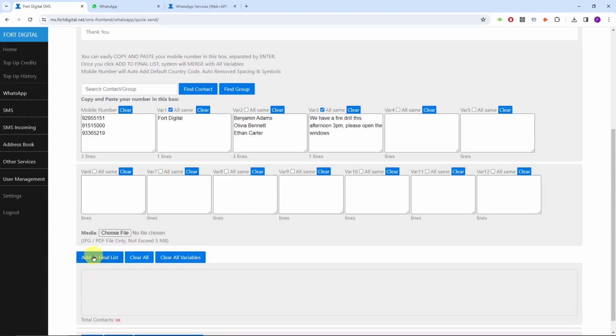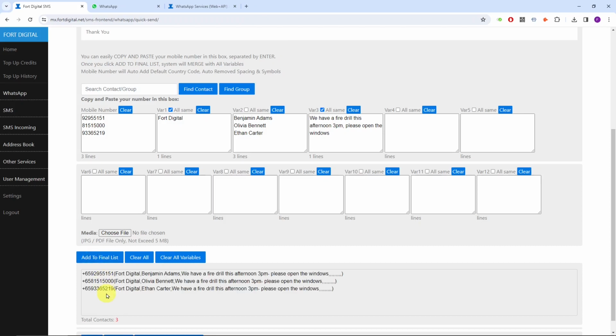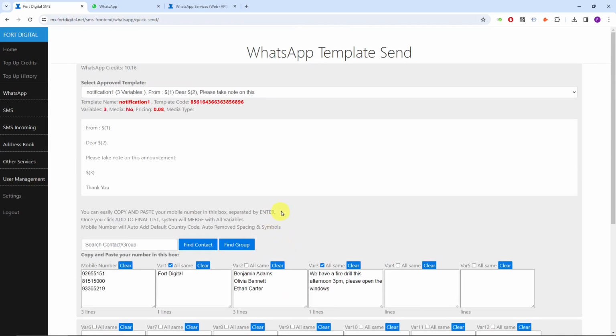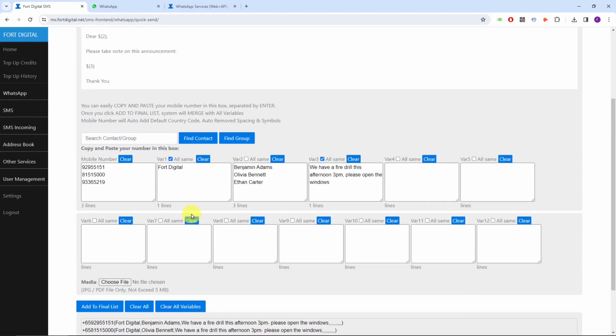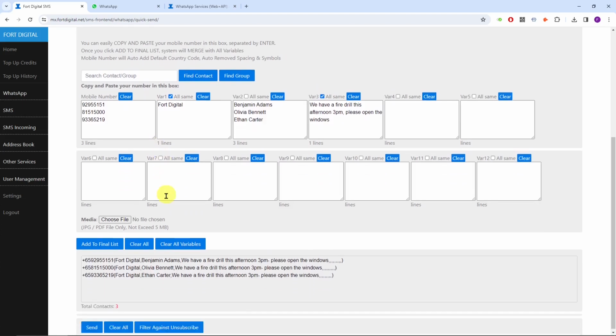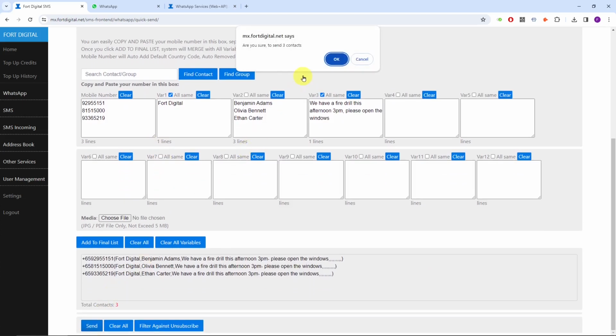What I need to do is click add to final list. Once I click add to final list, the system will mail merge all the variables. As you can see here, it gives you the samples. So you do not need to worry, it will not be sent out so fast. The system lets you check first. You can see these are the numbers, this is variable 1, variable 2, variable 3, and so on. This is what we call the template, so you have to personalize the content. Once you're ready, you just click send.